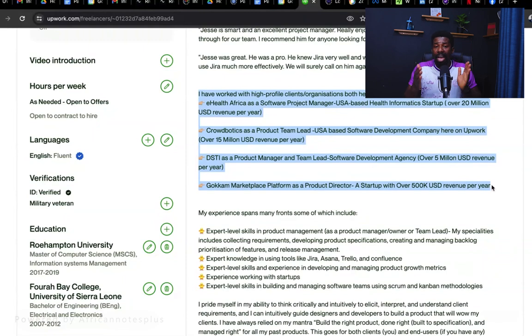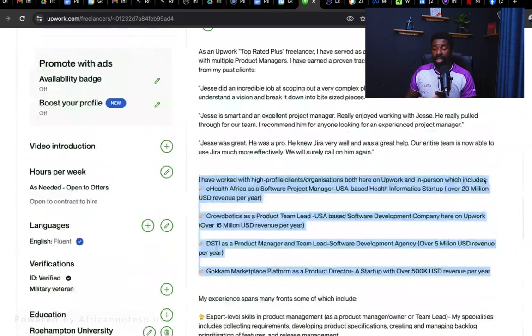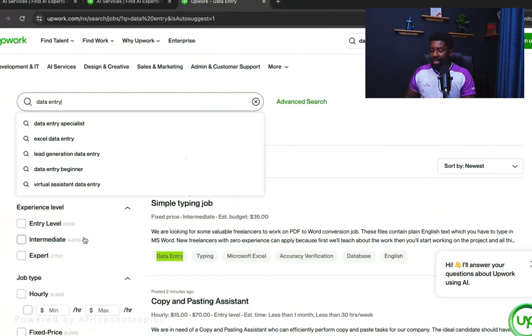So if you don't have a client yet, you don't need to put that kind of information. Just say, I am an experienced somebody, I have worked on specific things. The best way you can learn how to create or write your profile is to go and watch the talents. I showed you just now how to look at the profiles of other people. Look at their profile and study it. Once you understand it, then you can come now and create yours. All right. Simple. It's quite easy.